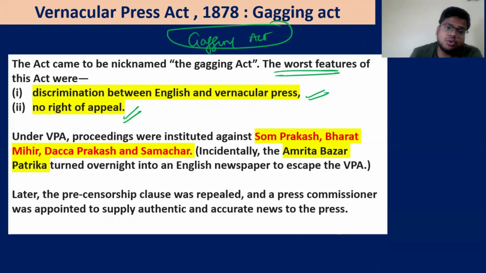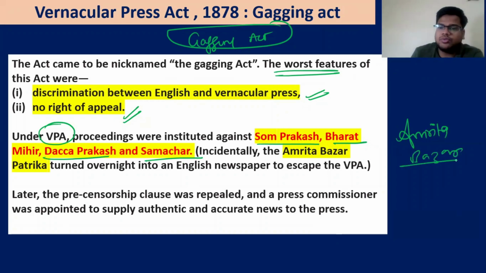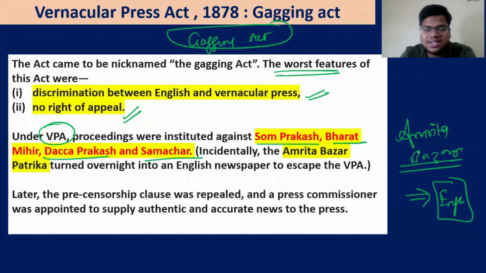Now they instituted the VPA, that is the Vernacular Press Act. The proceedings were instituted against Som Prakash, Bharat Mihir, Dacca Prakash, and Samachar. One interesting case was Amrit Bazar Patrika. Overnight, it converted from a Bengali, a vernacular language paper, to an English language paper, so as to escape the Vernacular Press Act.